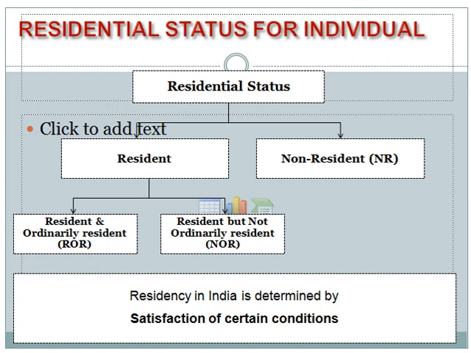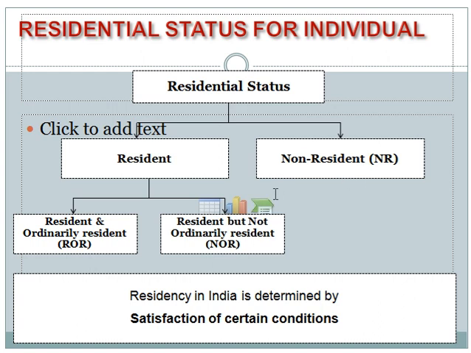Then we can see how the residential status of an individual assessee is determined. The residential status of an individual assessee may be resident or non-resident.